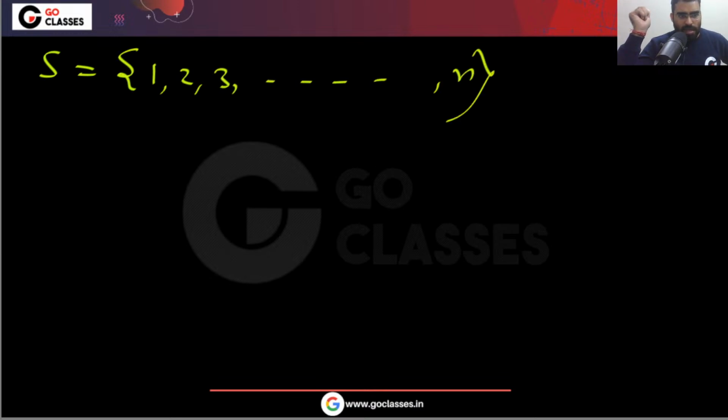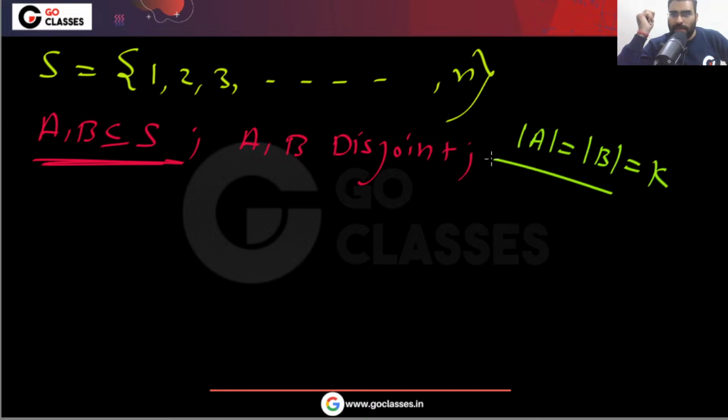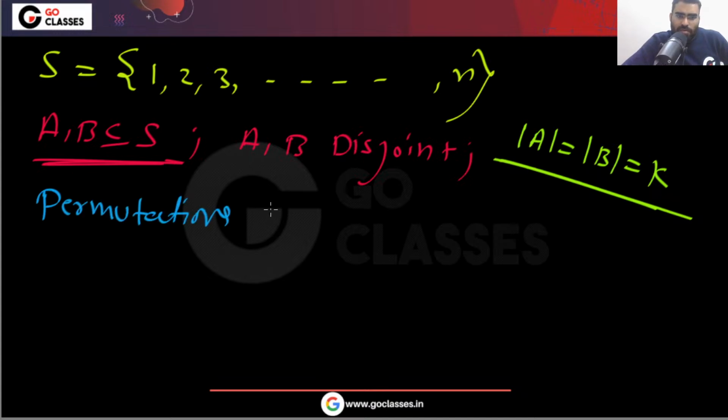There are two subsets of S which are disjoint, A and B, and they have the same number of elements: the cardinality of A is equal to the cardinality of B is equal to K. And the question was asking that A and B must be separate. Permutations with A, B separated.